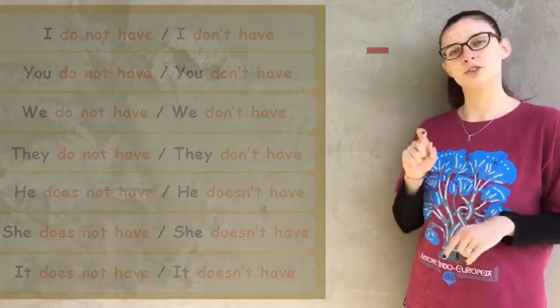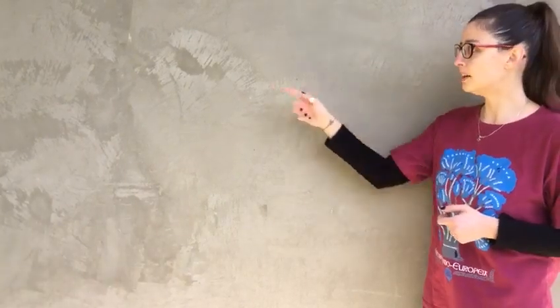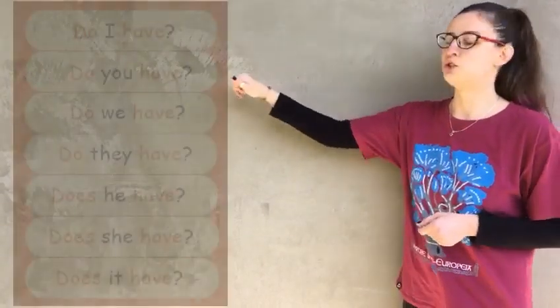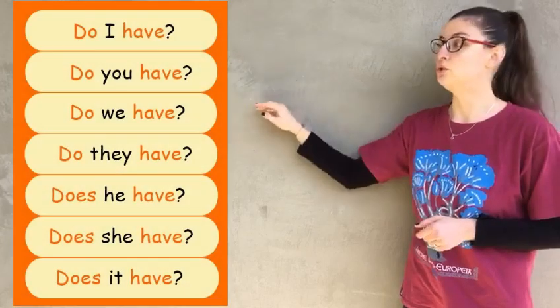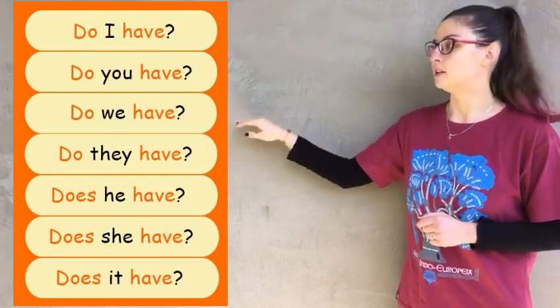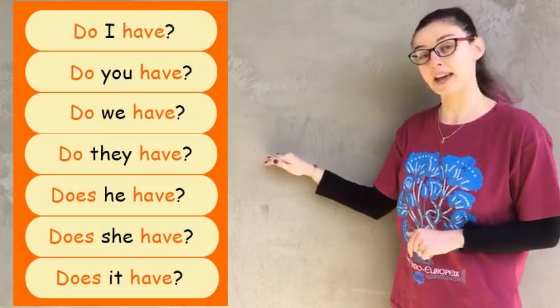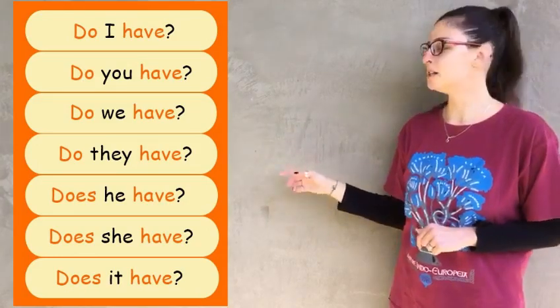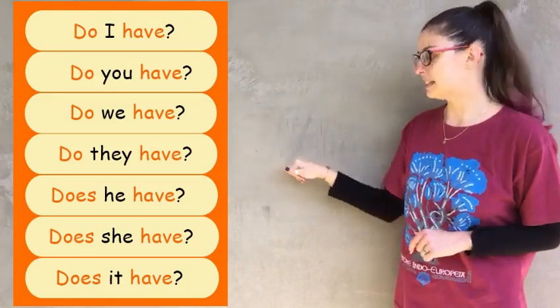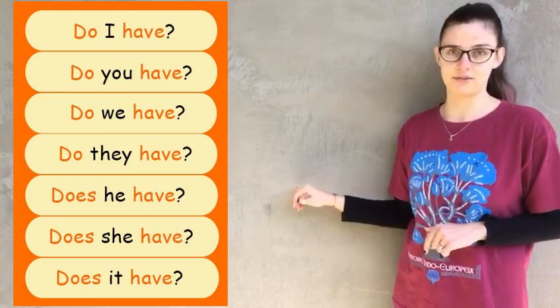You think that's it? You still need to be able to make a question. So for the question, you will still need two verbs, do and have. And the question will go as follows. Do I have? Do you have? Do we have? Do they have? And for he, she, it, does she have? Does he have? And does it have?